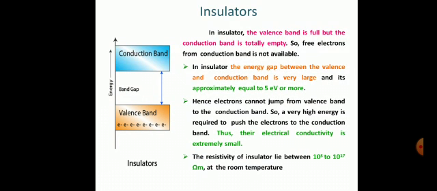The resistivity of the insulator lies between 10 to the power 3 to 10 to the power 17 ohm meter at room temperature, or we can say that they possess very high resistivity. Their examples are plastic and paper. Semiconductors.